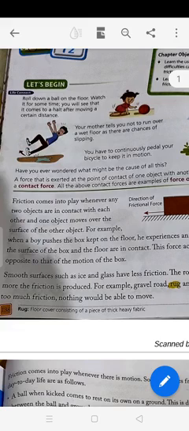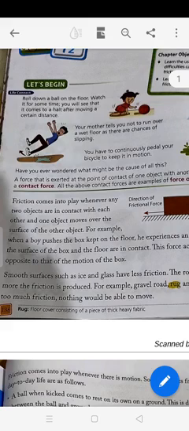Roll down a ball on the floor. Watch it for some time. You will see that it comes to a halt after moving a certain distance. Now the question is why it comes to a halt after moving a certain distance.